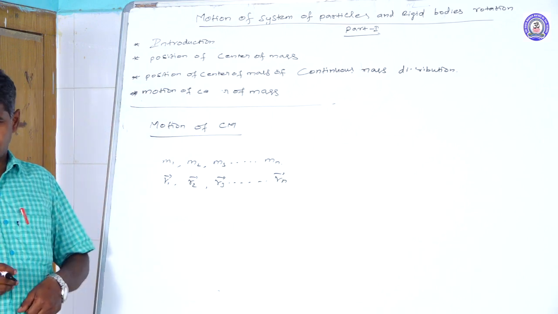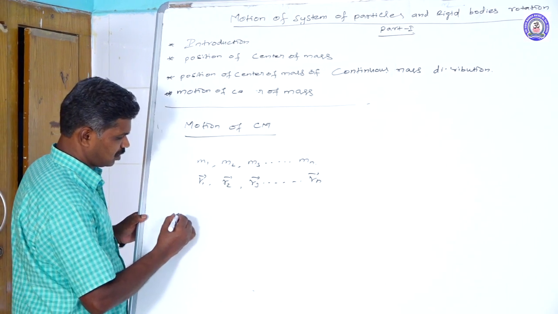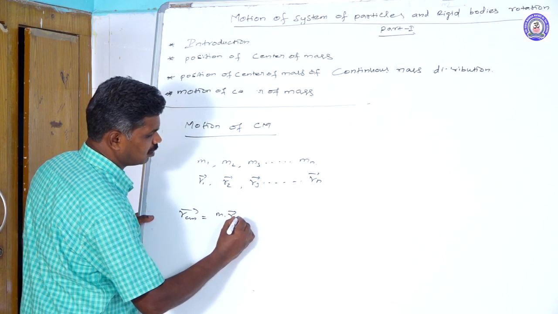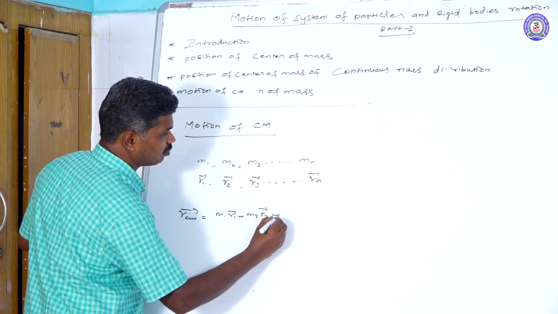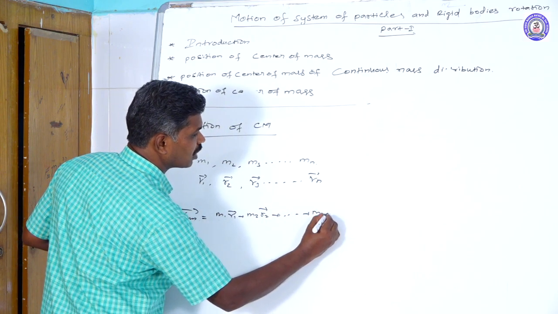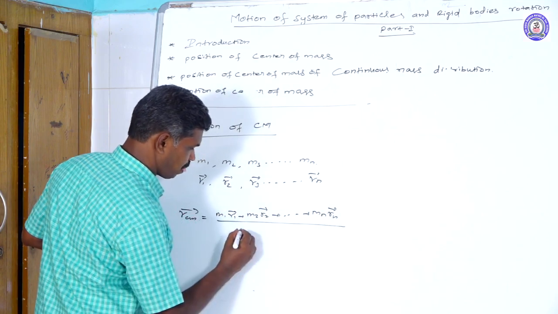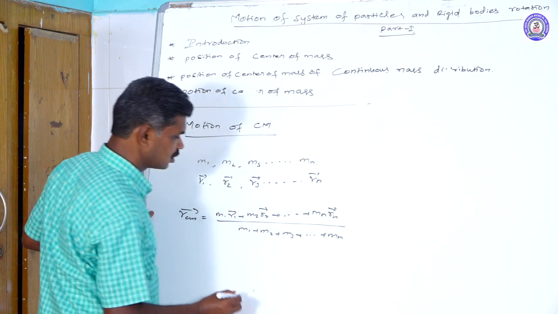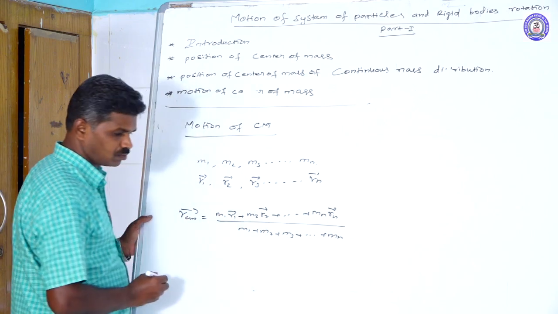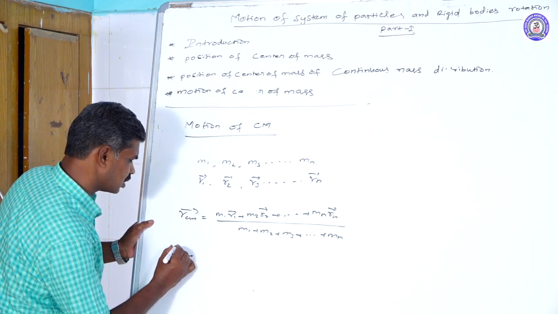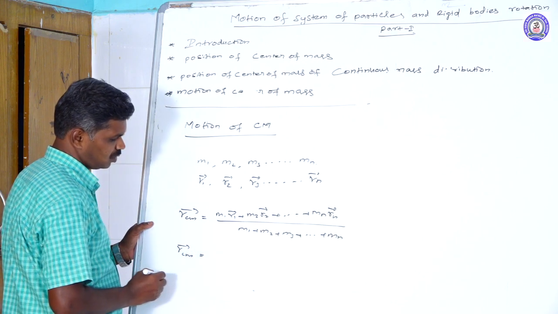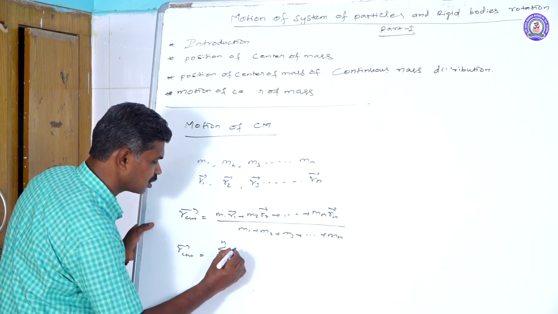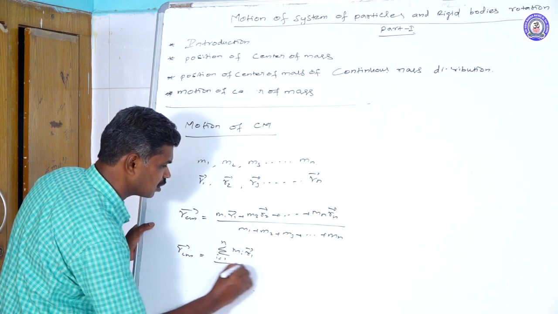Based on that, the center of mass vector R_CM equals m1 r1 vector plus m2 r2 vector plus up to mn rn vector, divided by m1 plus m2 plus m3 up to mn, which is the total mass of the system. So the position vector of the center of mass is the summation over i equal to 1 to n of mi ri vector divided by the total mass.